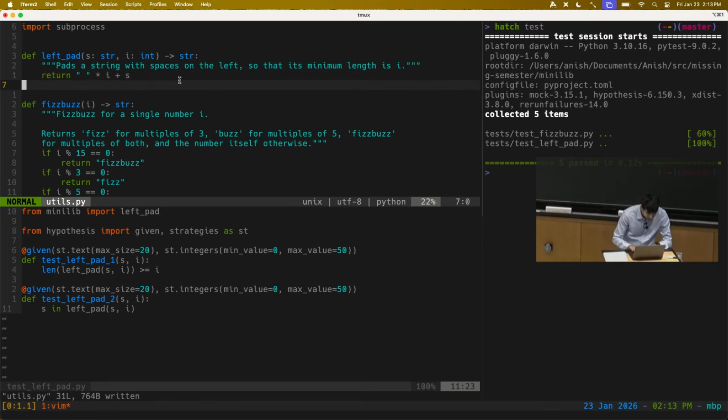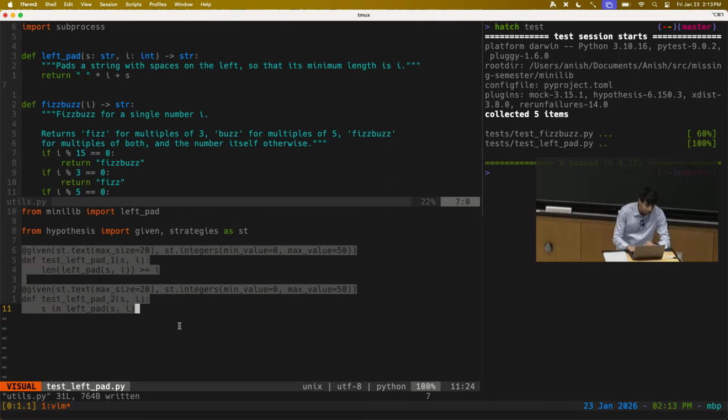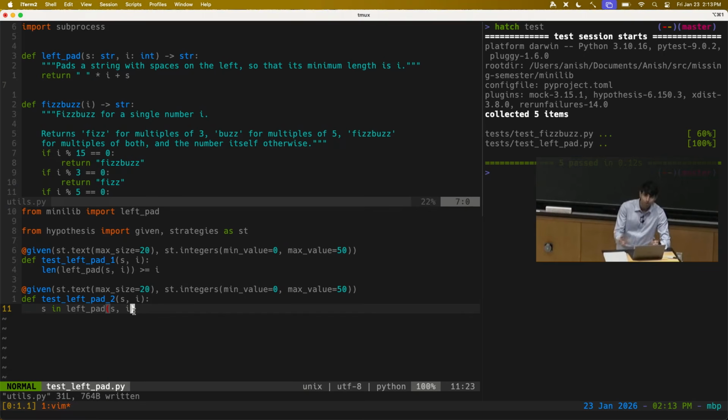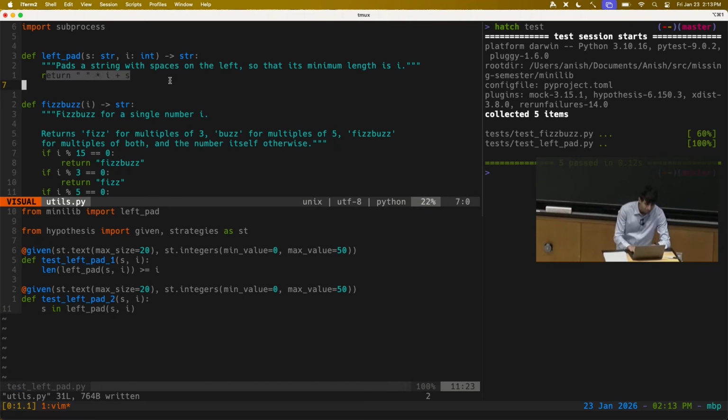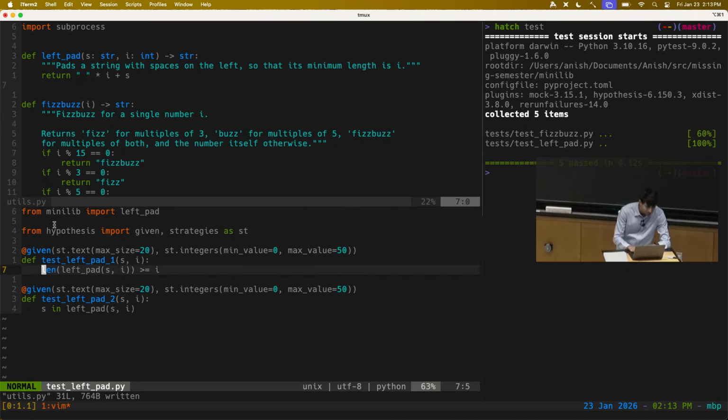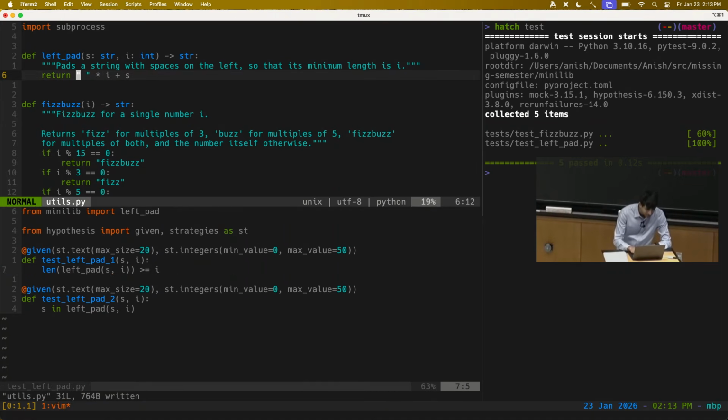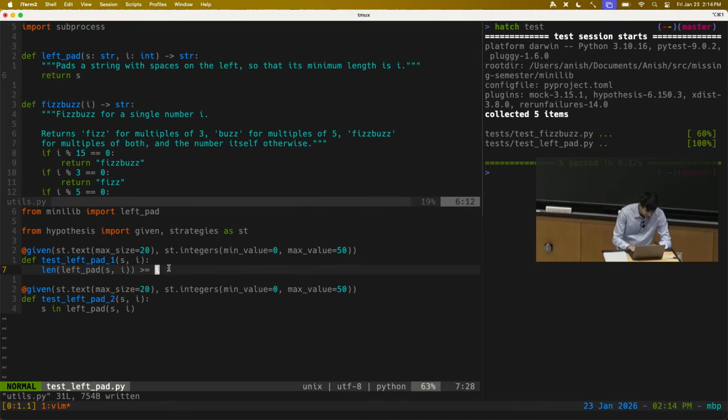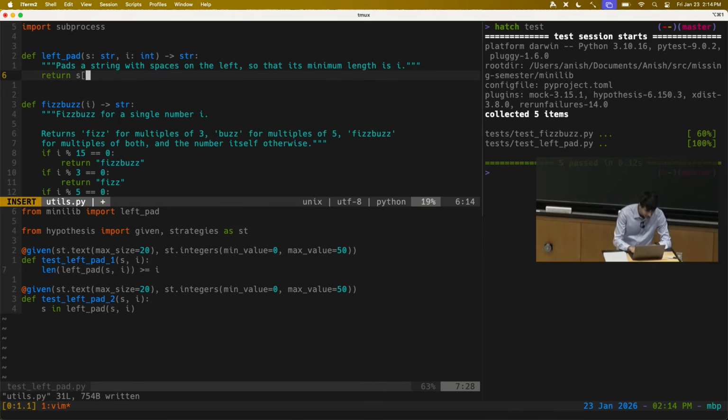Whoa, what? Oh yeah, actually, I guess this demonstrates a different aspect of property-based testing, which is this is a partial specification. It's checking to see that certain properties hold, but actually this broken implementation still satisfies these properties. Let's do something like this. Suppose I just forgot to implement this and return S. This still holds, right? Let's say that I take a substring of this string. Now I'm doing something insane here.